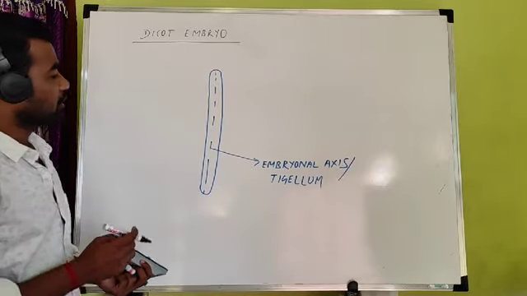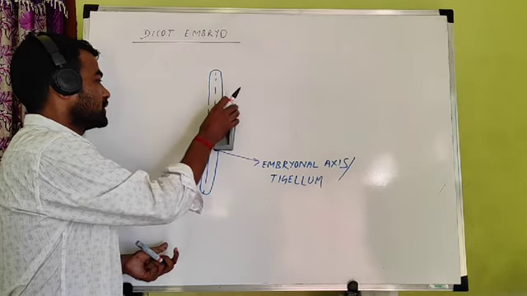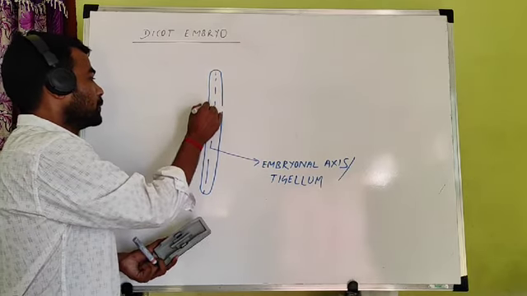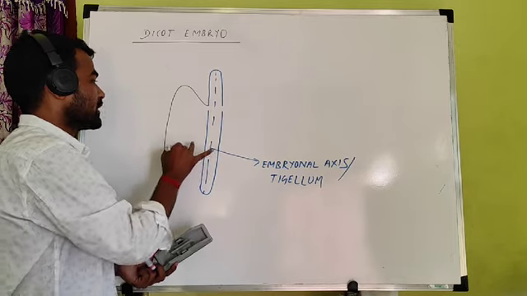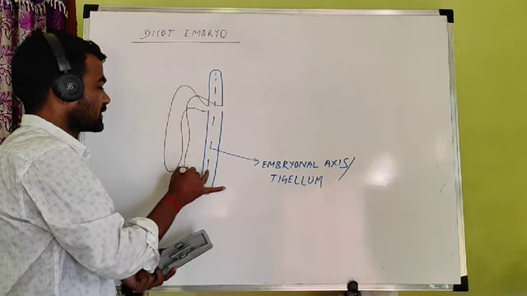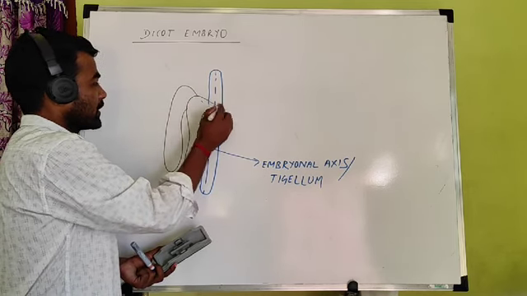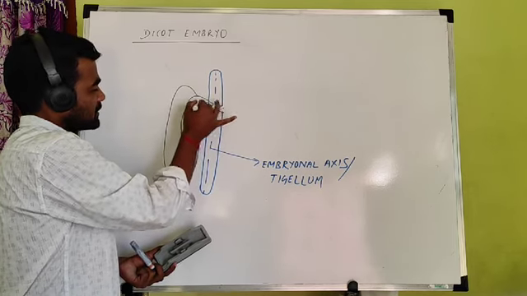And from this embryonal axis, from this point, two leaf-like structures arise, just like from the plant, leaves arise. Two leaf-like structures arise from the embryonal axis, from this point. Here I can show.